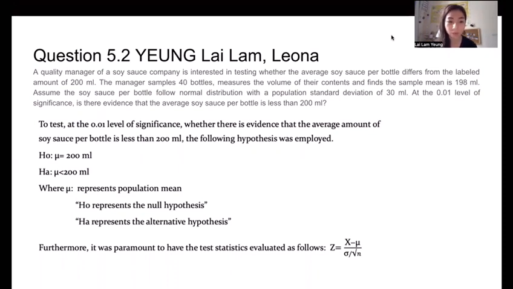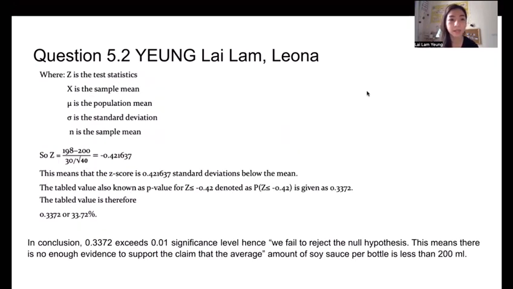Furthermore, the test statistic is evaluated as follows. This is a Z test, where Z is the test statistic, X bar is the sample mean, mu is the population mean, sigma is the standard deviation, and n is the sample size.